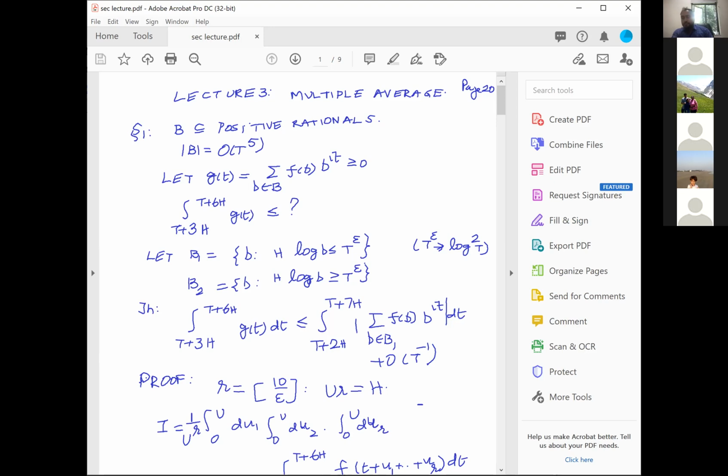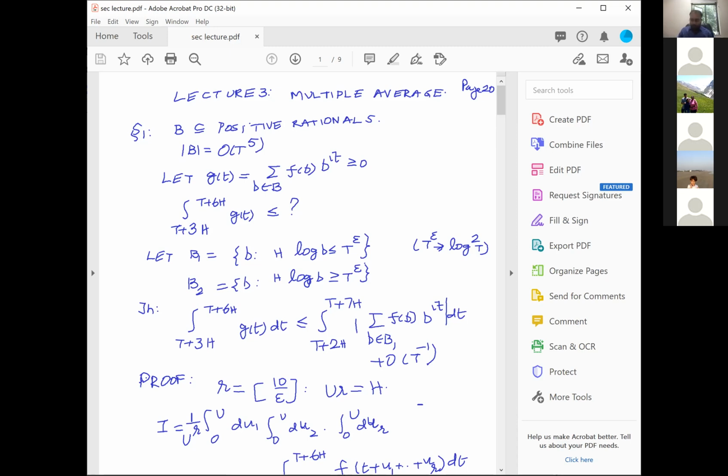5. And then you take F, there is a Dirichlet series, G(t), which is summation F of b, b power it. And now I am assuming that this Dirichlet series is positive. Okay, that's very important. And then I want to take the L1 norm of that over an interval of length 3h, for example, T to T plus 3h to T plus 6h.